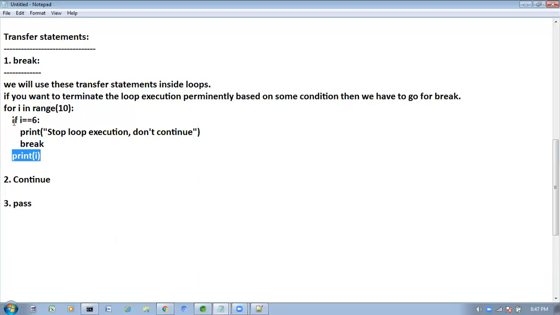Next I value is 5. 5 equal to 6? No. Again it will come to here and print 5. Next I value is 6. Now it will check the condition. 6 equal to 6? Yes, the condition is satisfied.